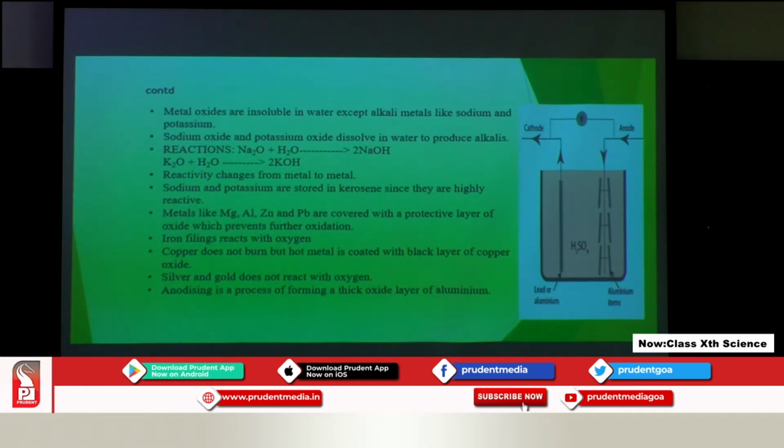Next is iron filings. What do iron filings mean? The powdered form of iron, when it is sprinkled in the burner, will immediately catch fire. Plain iron, which is a metal, will not burn in oxygen. But when it is converted to powdered form and sprinkled in the burner, it catches fire and we get the formation of iron oxide.